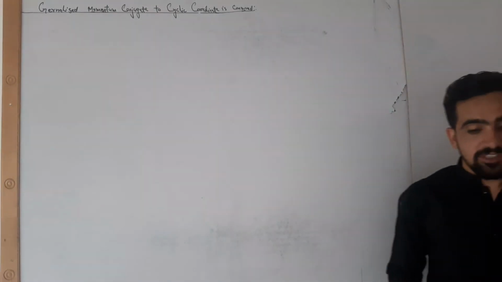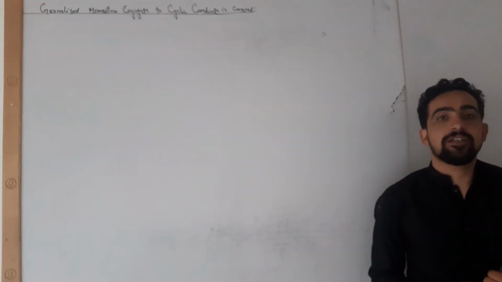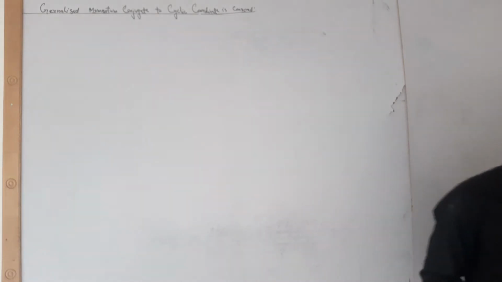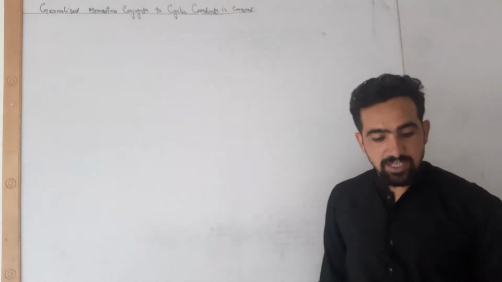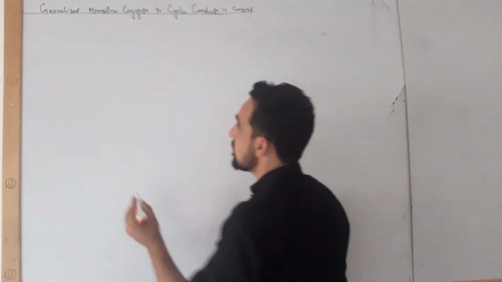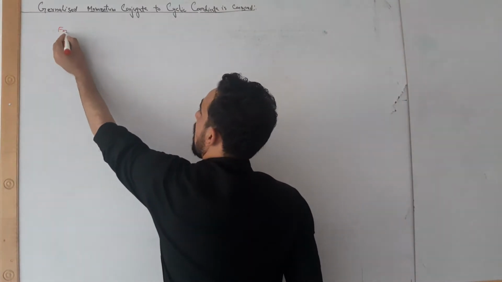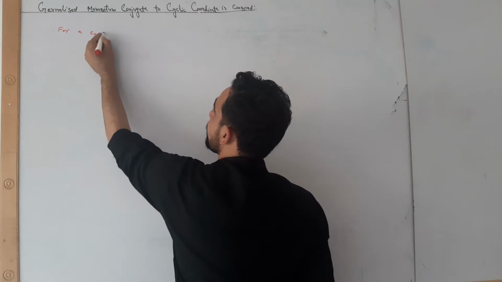Generalized momentum conjugate to a cyclic coordinate is conserved. As we have discussed in the previous topic, the generalized momentum. So let us consider a conservative system, and the Lagrangian equation for such a system is,